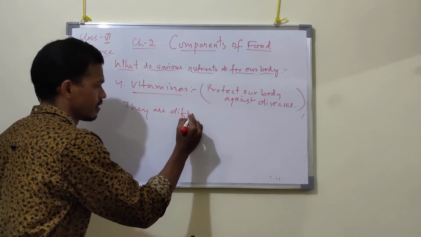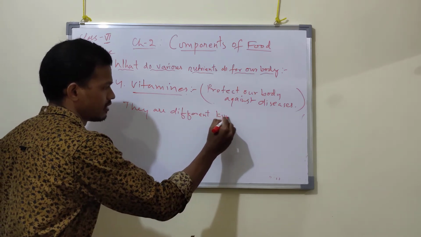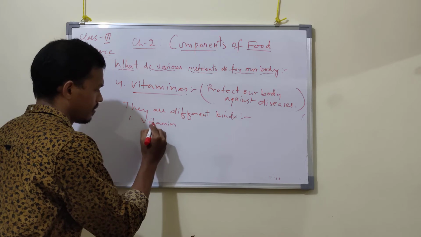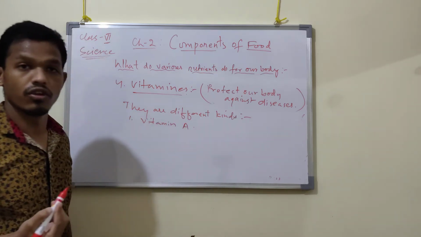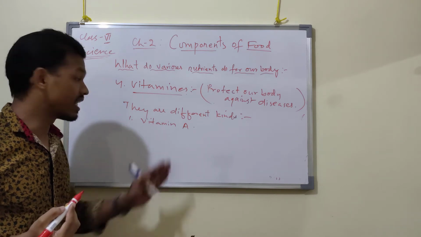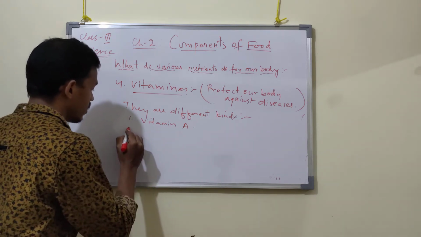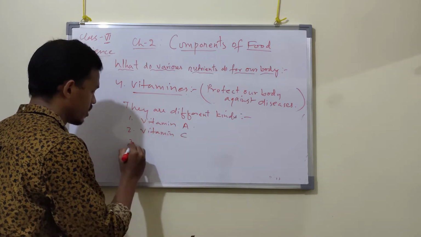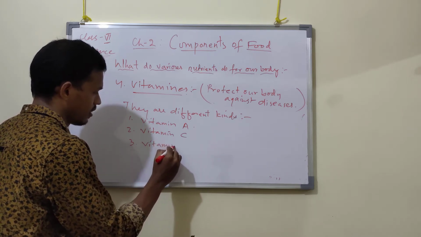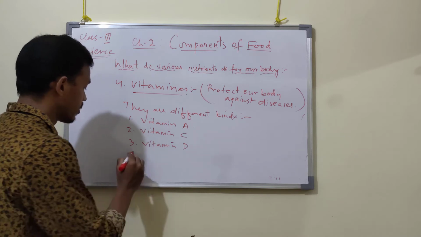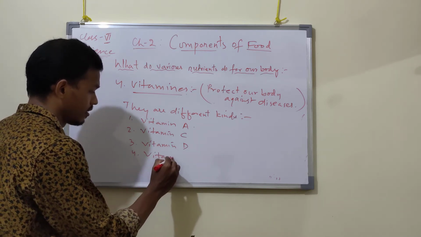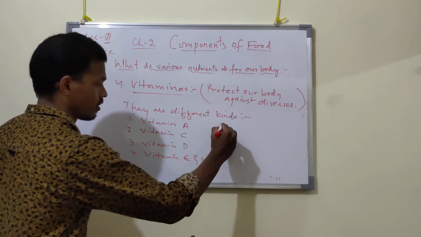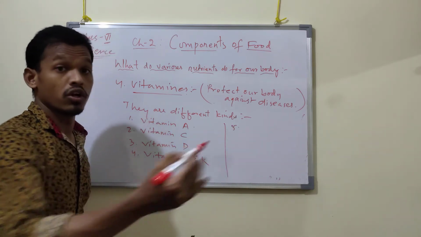The first one is vitamin A. You've heard of vitamin A, vitamin B12, or vitamin C. Second one, vitamin C. Third one is vitamin D. Fourth one is vitamin E and K.